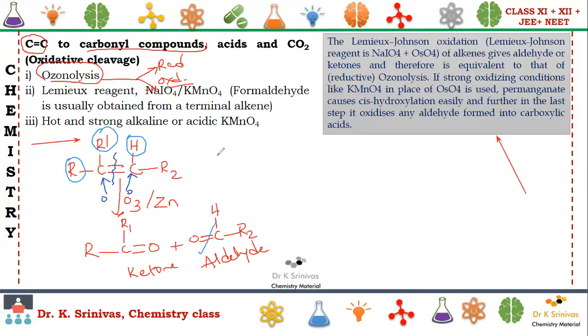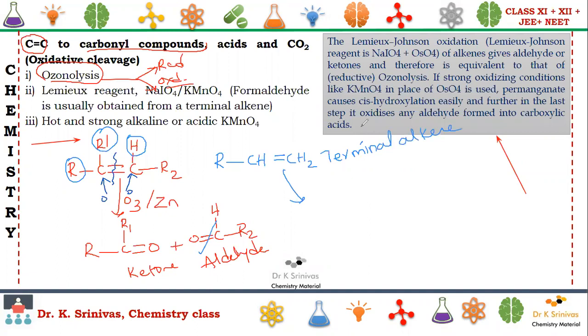Suppose we are taking a compound like this, CH2 CH double bond. Sorry, I will erase this. Now we are taking this. What is the meaning? This is nothing but a terminal alkene.